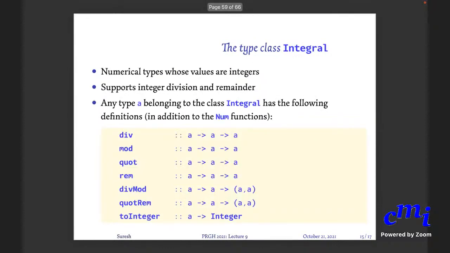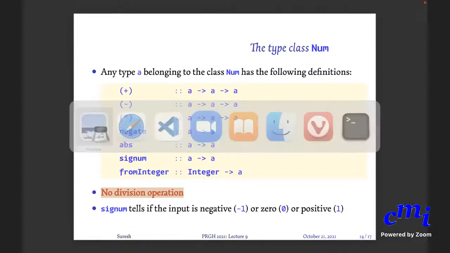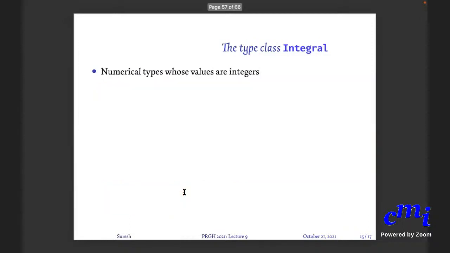Excuse me, sir. Yes. Sir, can you go back to this slide? All these are the properties which are to be satisfied by any type that belongs to the class. Not properties that are to be satisfied. All these are the functionality that should be provided on any type that belongs to the class. Sir, I didn't get why division is not in Num. That is because there are two kinds of divisions. I'll come to it in a minute.